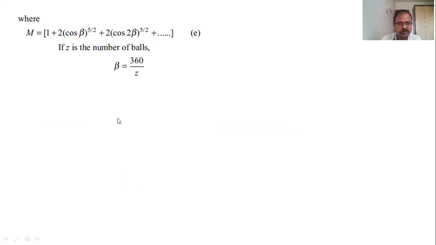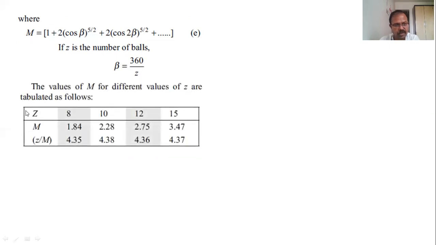And if we talk about different values of z and calculate the value of m, take z equal to 8, right? So 360 degree divided by 8 will be the value of beta. If we put the value of beta in this equation and carry up to 2 or 3 terms, then we will get the value of m is equal to 1.84. If we take z by m, so 8 divided by 1.84, it will be 4.35.